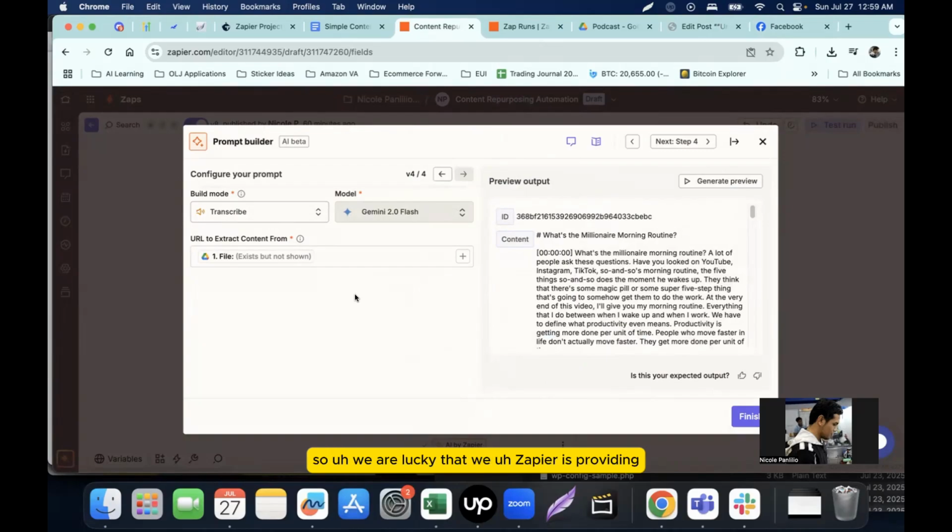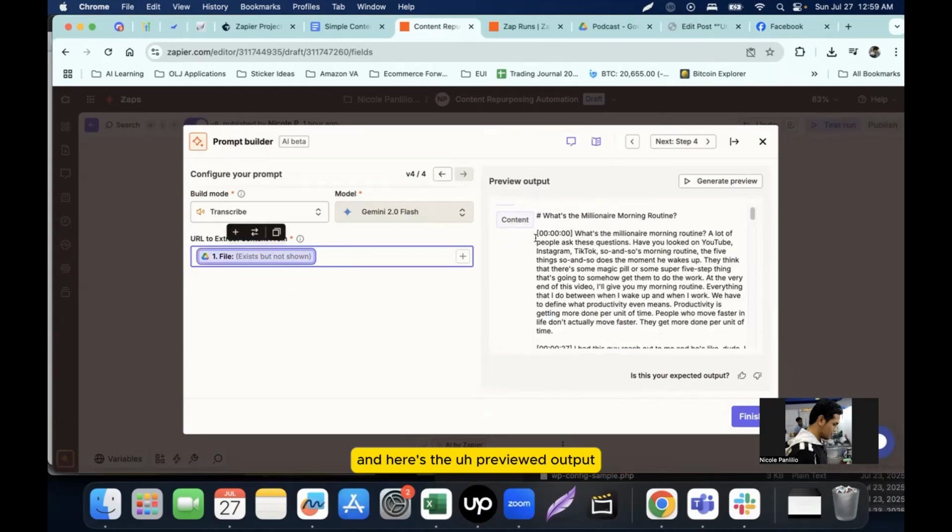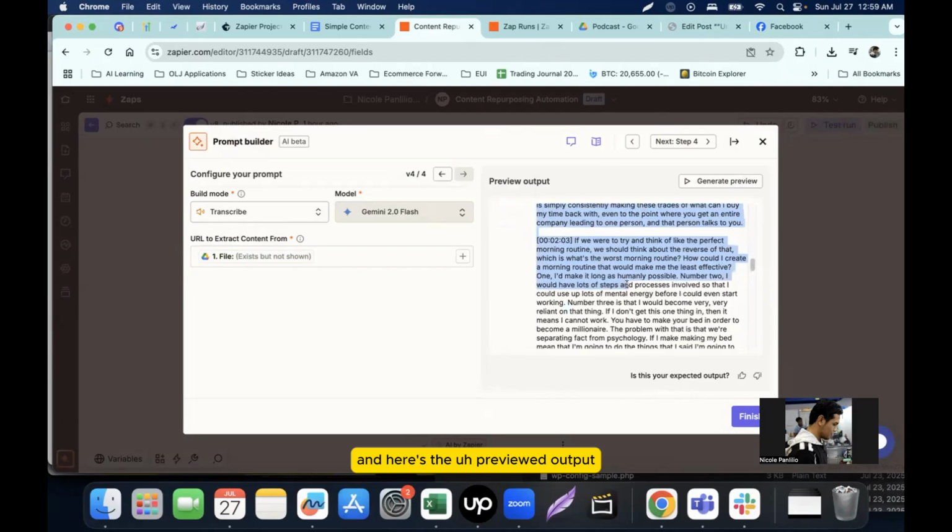So we're lucky that Zapier is providing free AI access to use, so we could have an output to our prompts. So here we ask the Zapier AI to extract or to create a transcription using the file content from the video. And here's the previewed output.